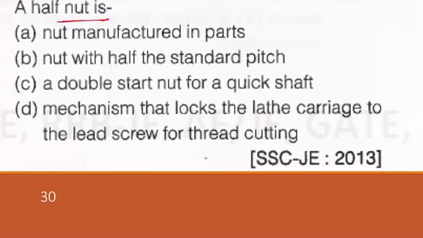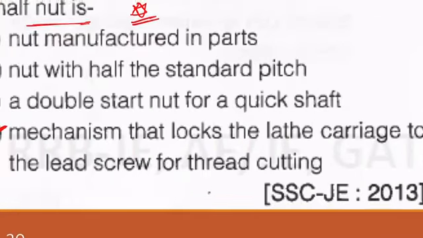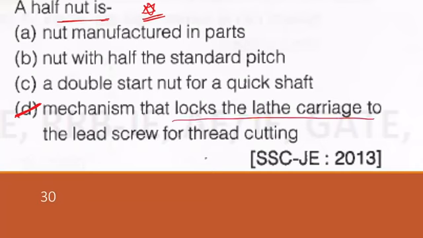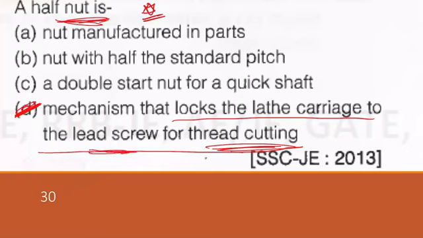Now the last question for this part 1 of metal cutting MCQs. A half nut is a very clever and important question from the exam point of view. The correct answer is D. Half nut is a mechanism that locks the lathe carriage to the lead screw for thread cutting. In workshop we already did this thread cutting operation, and we have to adjust the lead screw for the threading operation, and for adjusting the lead screw this half nut is used.